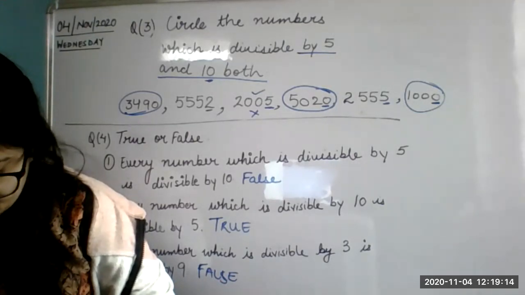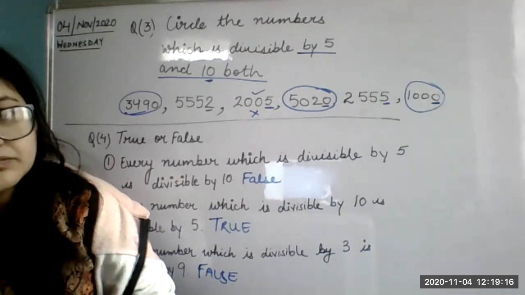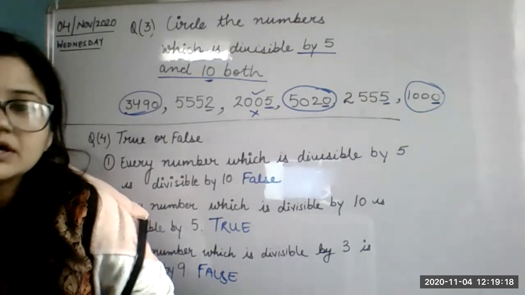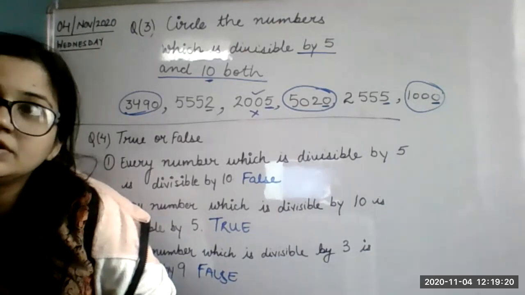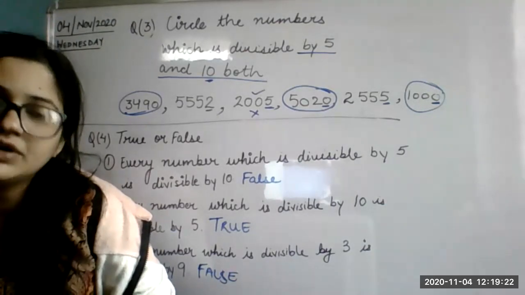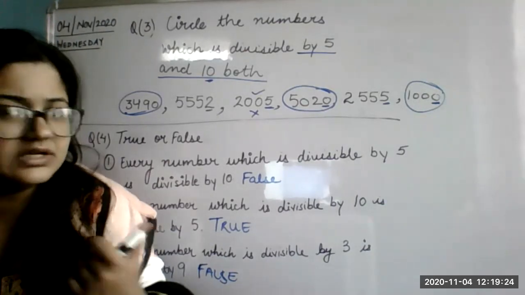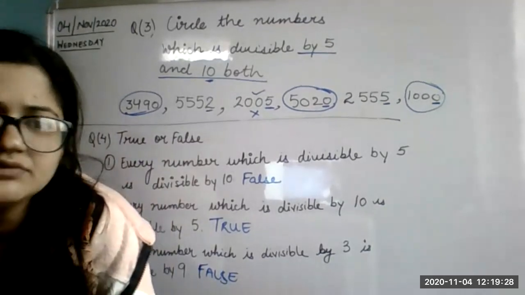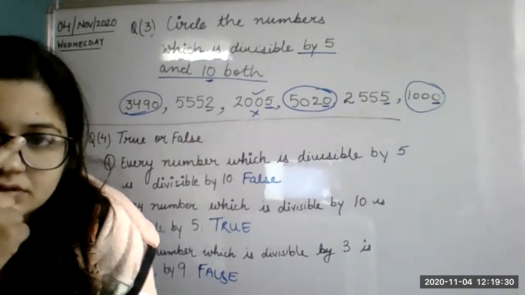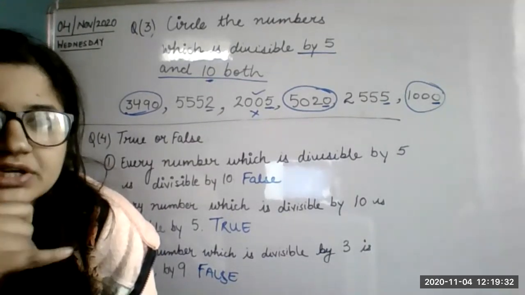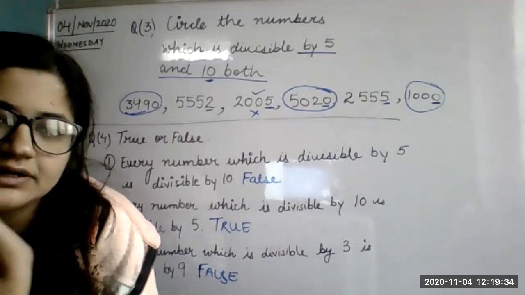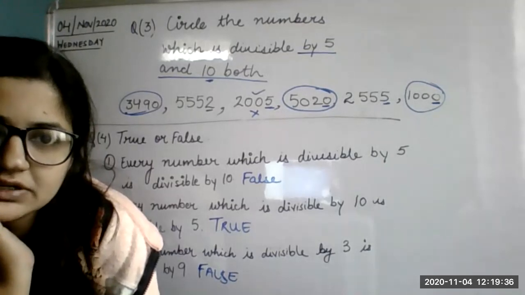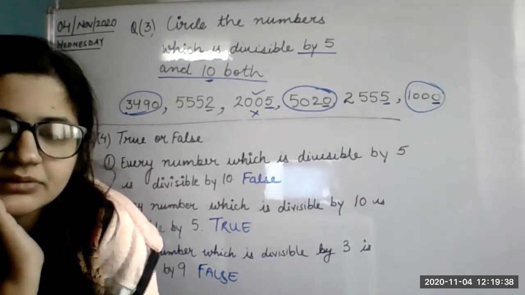Ma'am, is there any divisibility test for 7 and 8? Yes, it is there, beta. For 7, it is very difficult. For 8, it is easy, but it is not in your syllabus. For 8, we again have to do the division. See, the divisibility tests of 2, 4, and 8 are similar.